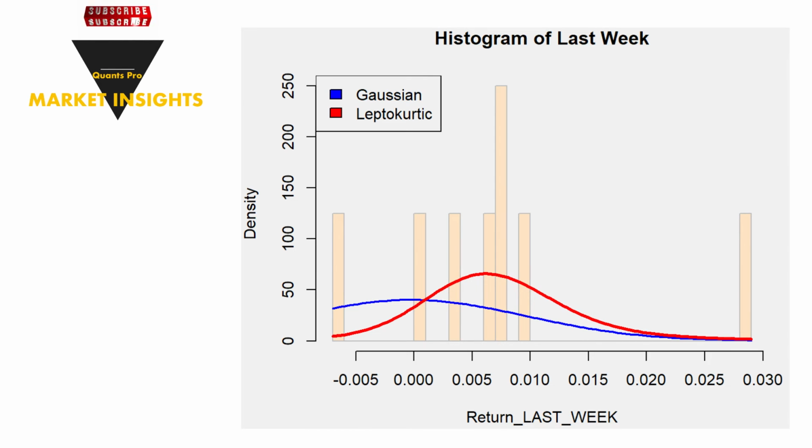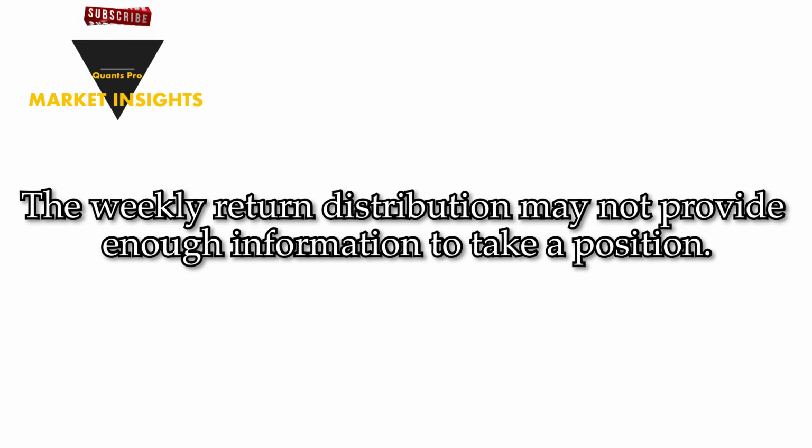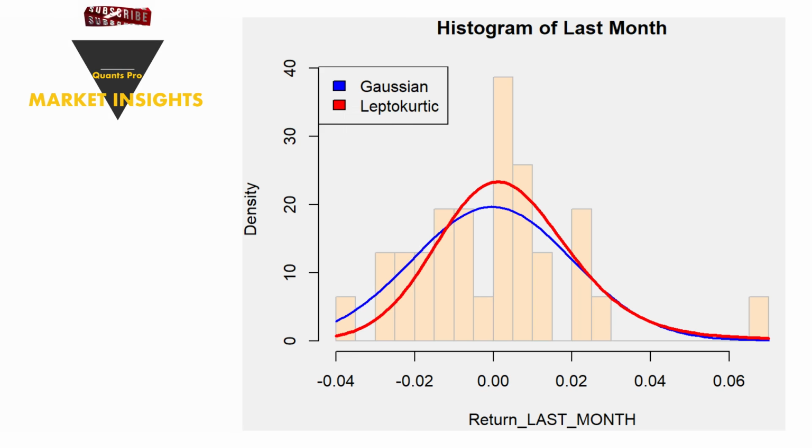If we examine the probability distribution of the return, the stock has performed as shown in the chart over the past week. It can be said that the stock return is normally distributed. This will support the calming of stock volatility. The leptokurtic disposition is weak. When the return distribution of the previous month is analyzed, it can be said that the stock return is normally distributed. This will support the calming of stock volatility. The leptokurtic disposition is weak.